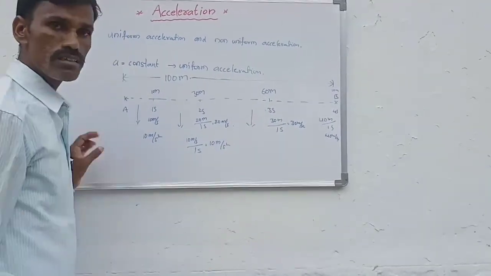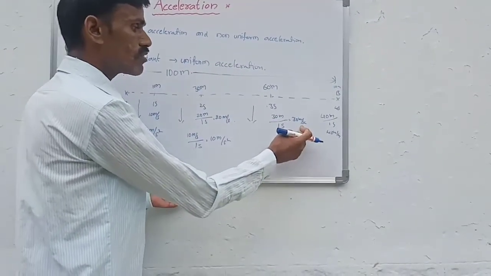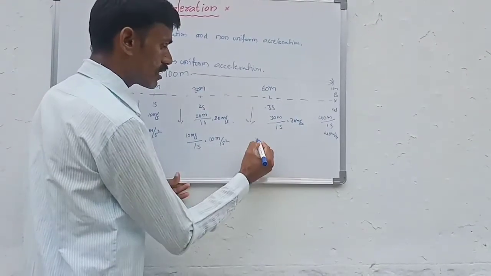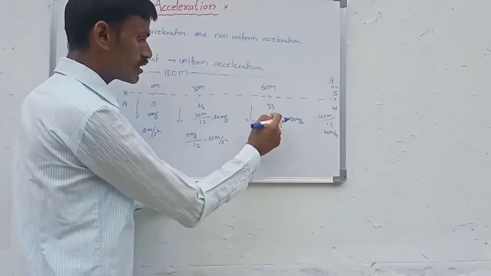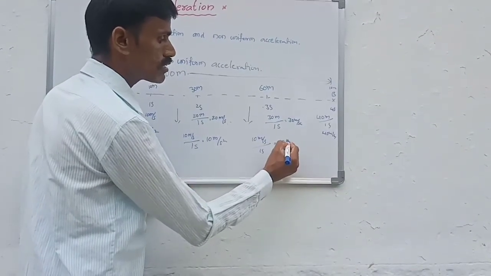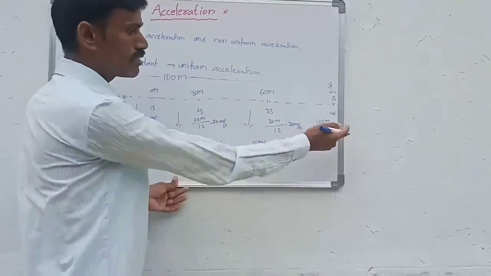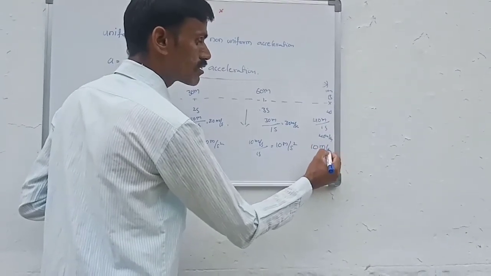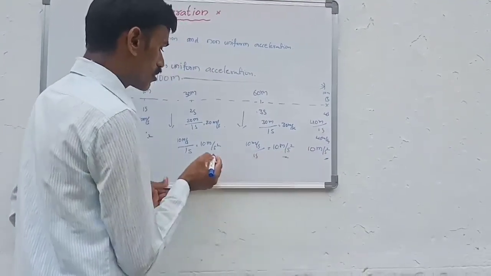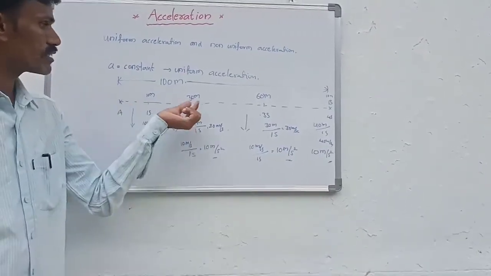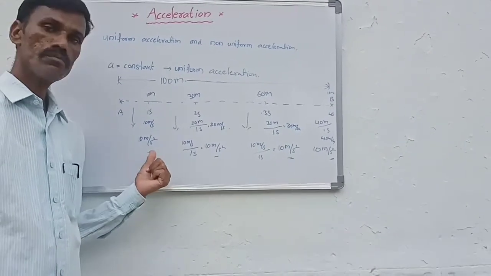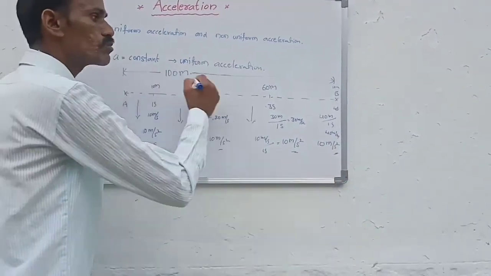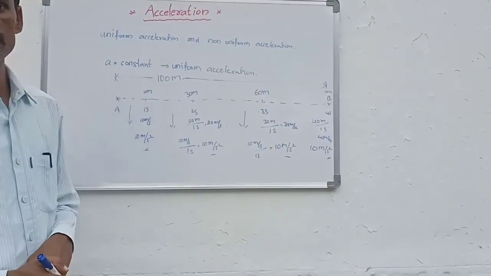In the next 1 second of time, the velocity changes from 20 meter per second to 30 meter per second. That's why the change in velocity is again 10 meter per second in 1 second of time, so the acceleration is 10 meter per second square. Same in the final 1 second, the acceleration is 10 meter per second square. So in every second of time, the acceleration is 10 meter per second square. That's why this motion is treated as uniform acceleration motion.